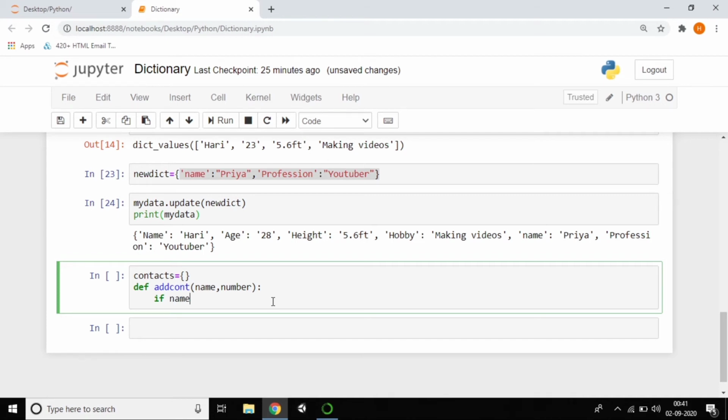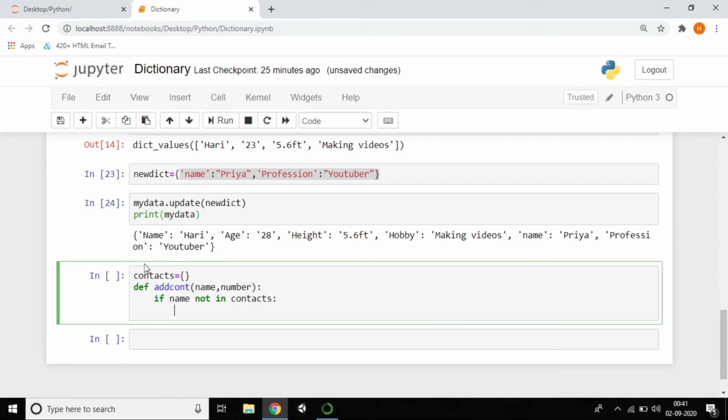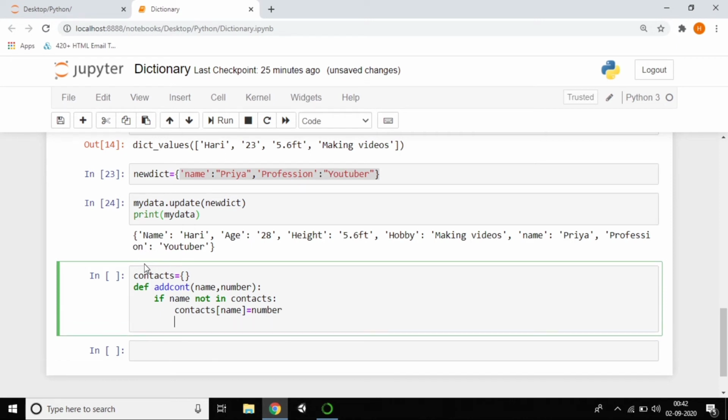So just write name not in contacts, that means the contacts dictionary. Just observe carefully. I want to add the phone number, so make it contacts[name] is equal to number.